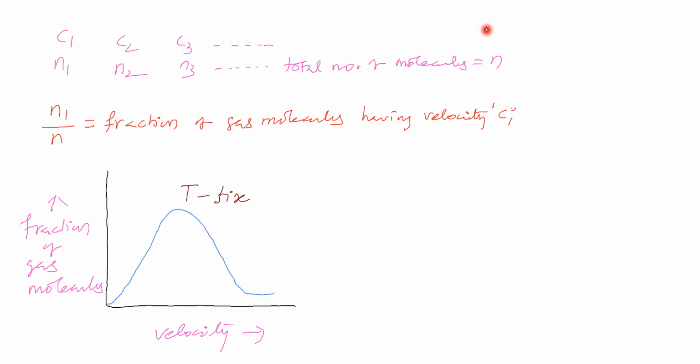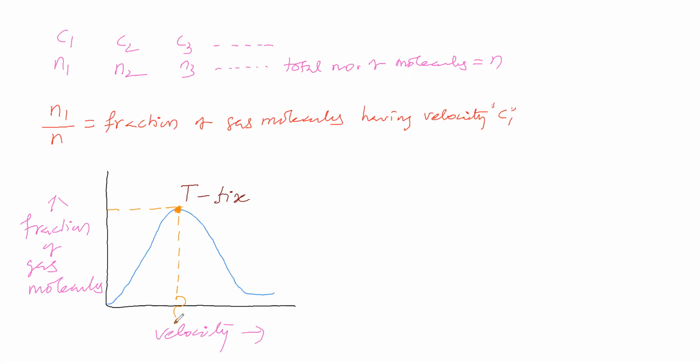Now you see the maximum fraction of gas molecules. Let us consider the corresponding velocity. What is that velocity called?